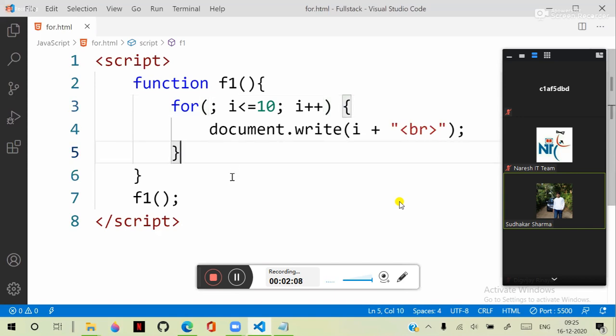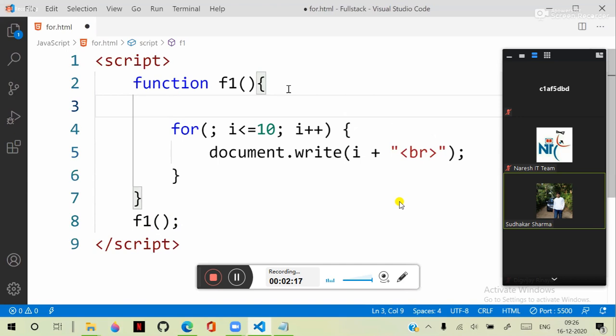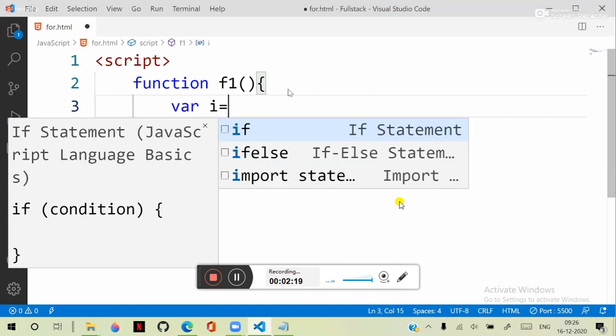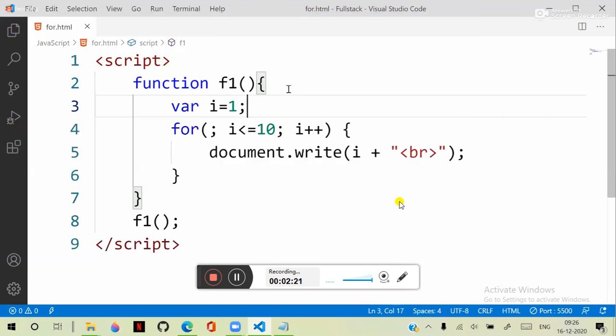Here you see, in this case, the initializer is not defined. You can give the initializer above, where i is equal to 1. That means you can configure the initializer above.